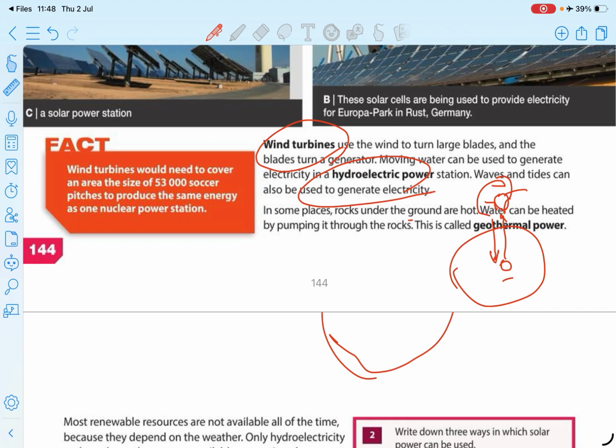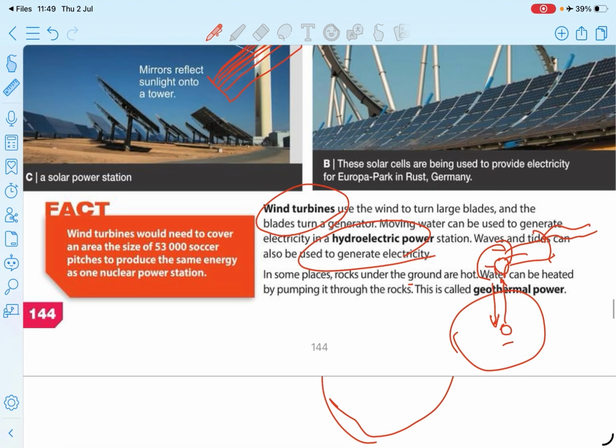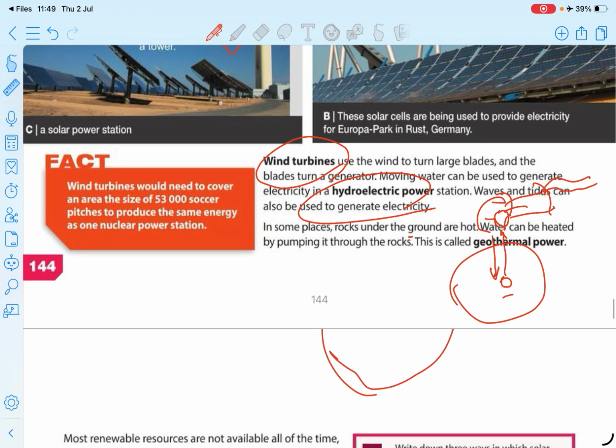And in each of them there is a turbine. In a wind turbine there is a turbine, in hydroelectric power there is a turbine, in geothermal power there is a turbine. By rotating a turbine, you can generate electricity. That is what happens. If you have interest in that, you can search on YouTube how wind turbines work, how hydroelectric power works, how geothermal power works, right?